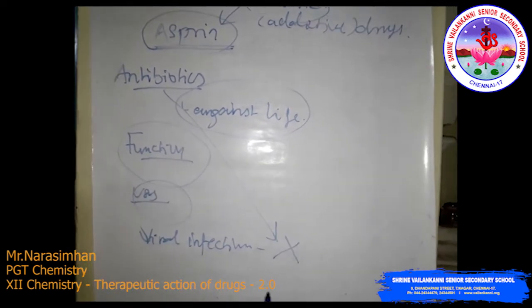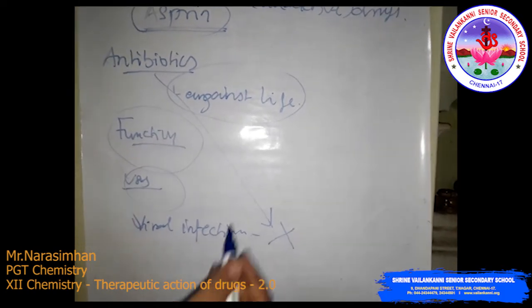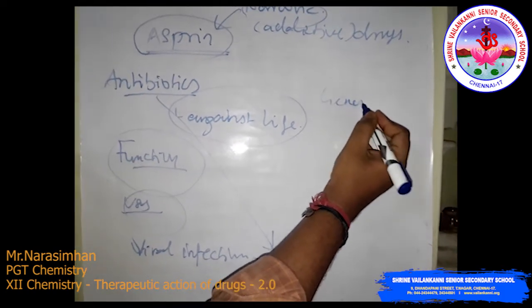Then some generic medicines are available in markets.